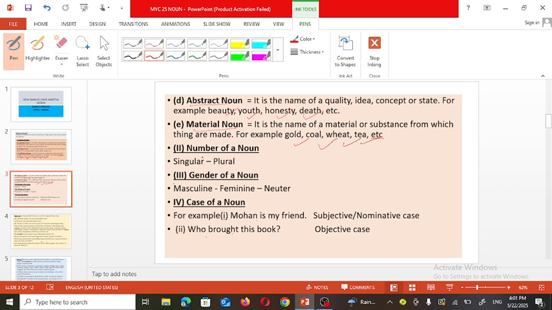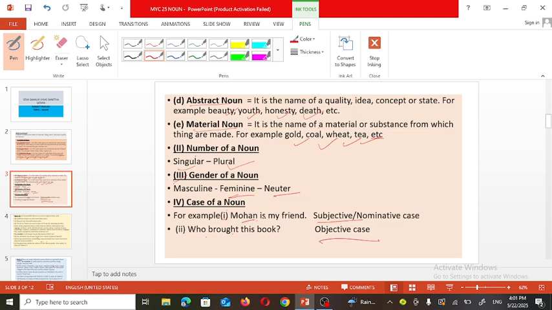So these are the five different kinds of noun. We can classify nouns as singular or plural on the basis of number. And as per gender, we can classify them in three categories: masculine, feminine, and neutral. When we use a noun, it can be in two cases, subjective or objective. For example, Mohan is my friend.